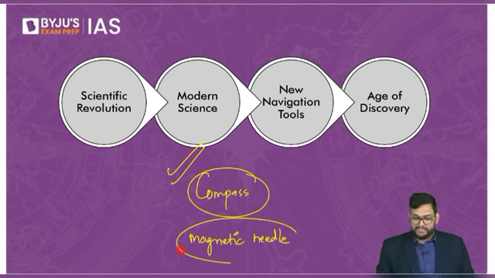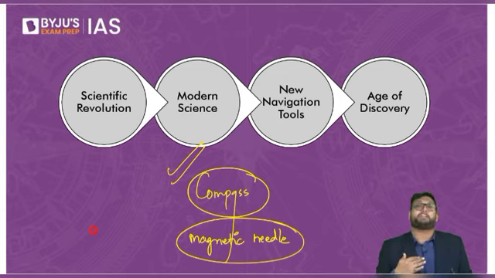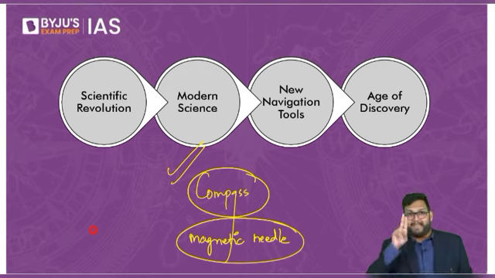Technically, the magnetic needle is a needle which shows you in which latitude you are. It aligns itself with the magnetic field of the earth. So basically, the compass tells you north and south, but it can't tell you in which latitude you are. The magnetic needle technically aligns itself with the angle of the latitude, and if you calculate that angle, you get the latitude you are in.